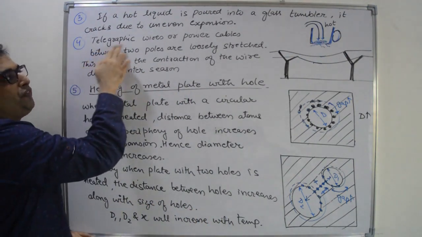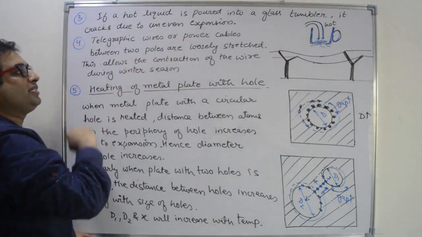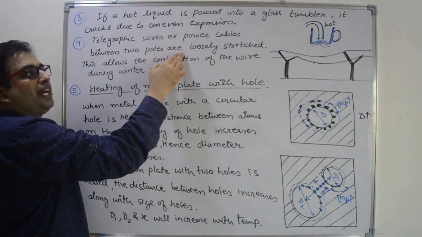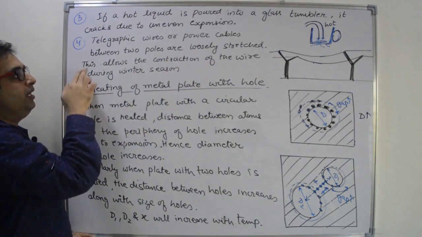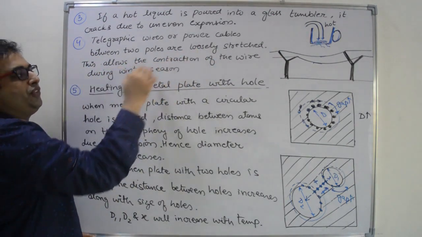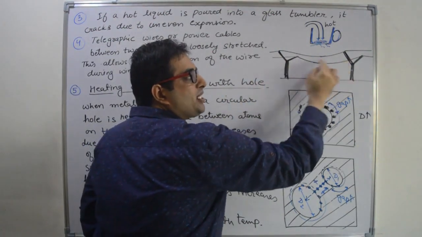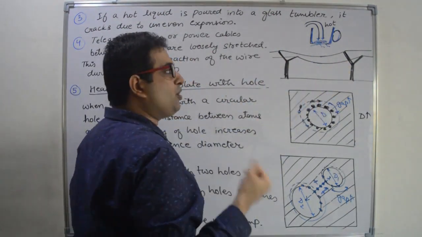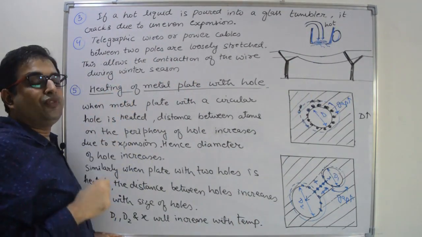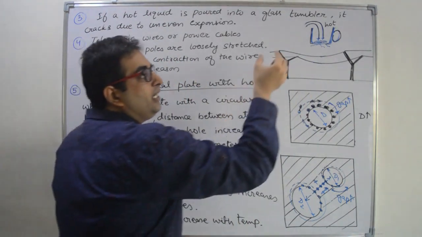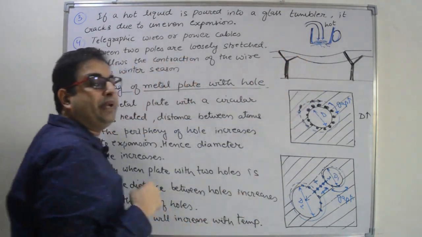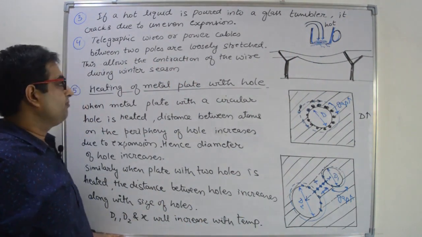Fourth, telephonic wires or power cables between the two poles are loosely stretched. It allows the contraction of the wire during winter season. We always put some extra wire between the two poles because in winter the wire will contract, and there is less chance of breakage of the wire, right?